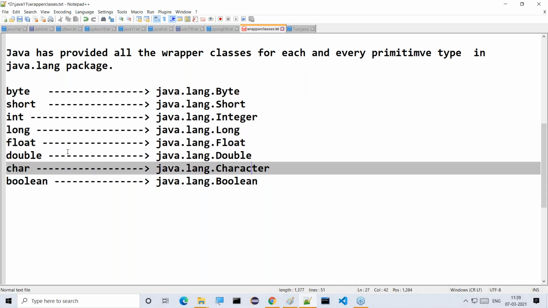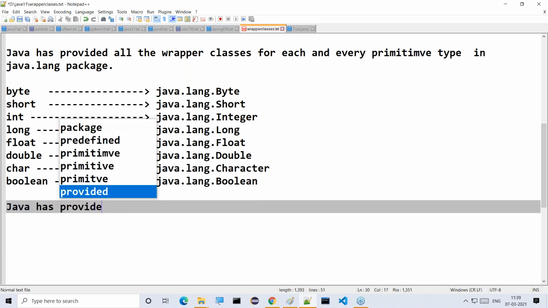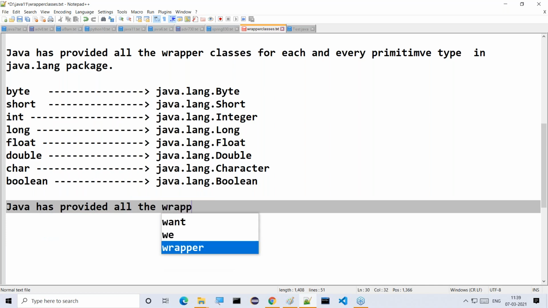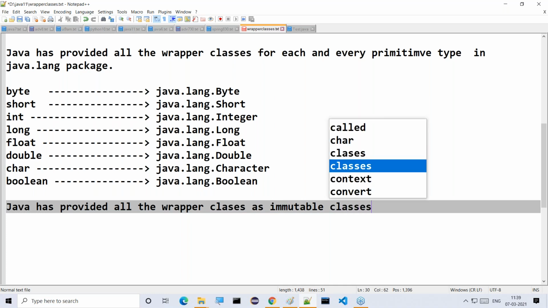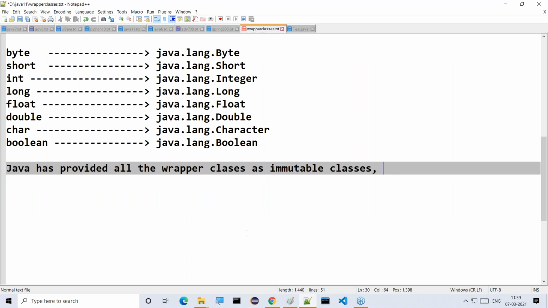After completion of this, what is next? We have to understand how all these wrapper classes are provided by Java. Java has provided all the wrapper classes as immutable classes. Now tell me, what is the meaning of immutable classes?